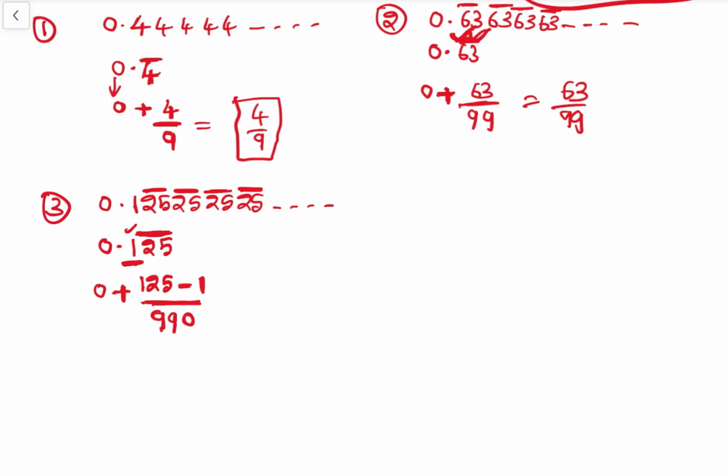So let's get it right. So अब दोबारा नेक्स्ट क्वेश्चन में भी देखते हैं और समझ में आ जाएगा. So this is what 0 plus 125 minus 1 is 124 divided by 990. So that is 124 divided by 990. So P by Q फॉर्म में.